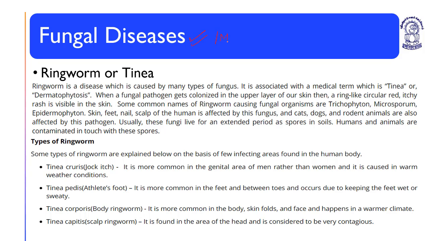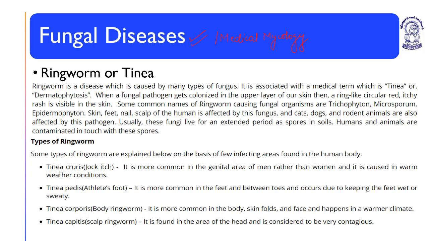So medical mycology. Mycology is basically the study of fungi, and medical mycology means the infections caused by fungi in humans are studied under this branch.